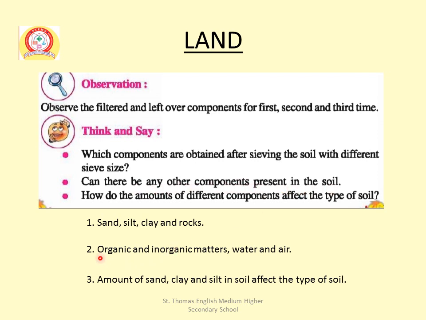Organic and inorganic matters, water and air. Third question, how do the amounts of different components affect the type of soil? Amount of sand, clay and silt in soil affect the type of soil. Okay, clear?